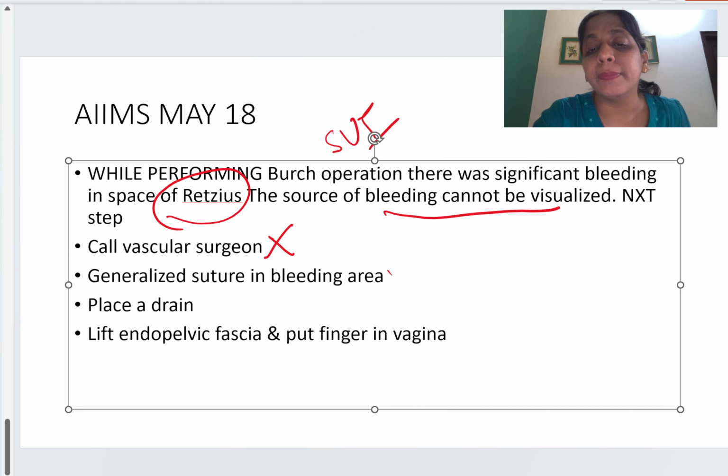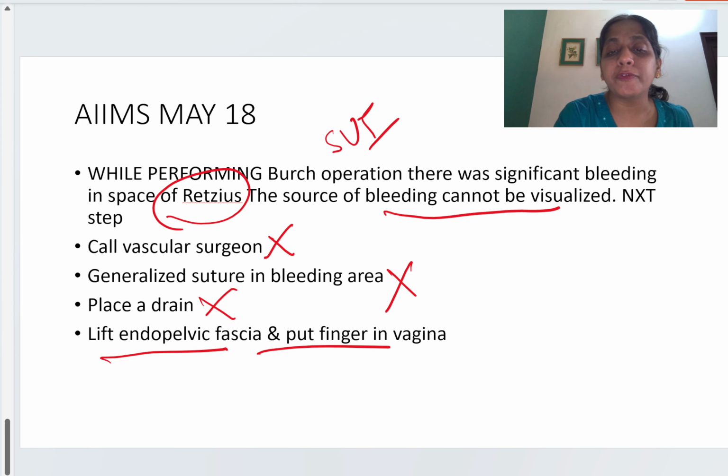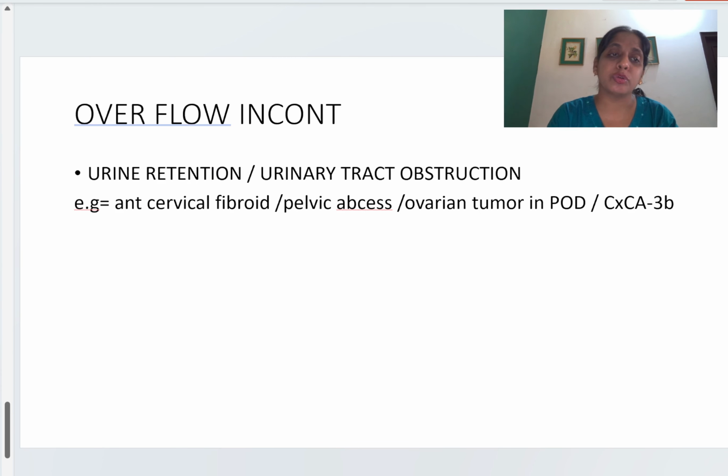Generalized suture we never give in the bleeding area. Place a drain? No, we will not place a drain, because we know that the bleeding will stop after a few seconds. Lift the endopelvic fascia and put a finger in the vagina. This was correct, because when we lift the endopelvic fascia, we approach the space of Retzius. We can also approach this via the vagina. Then when we put the finger, the plexus bleeding will get controlled. So that was the answer. This was a very difficult question, but as it is a PYQ of the last 5 years, I have put it here.